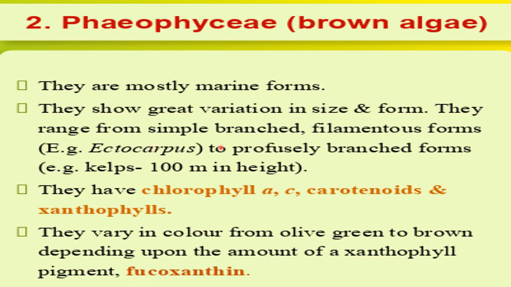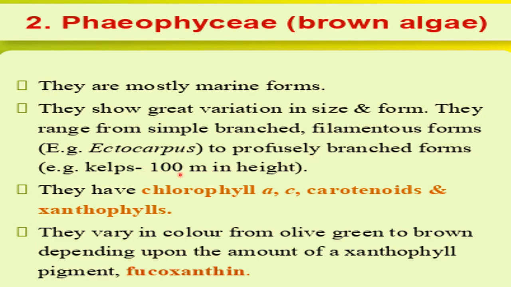They range from simple branched structure, filamentous forms, means filaments will be formed, to profusely branched forms. So here simple branch type structure can be present, filamentous type structure can be present, or these can be profusely branched, means very large number of branches, very large sized branches can be present.